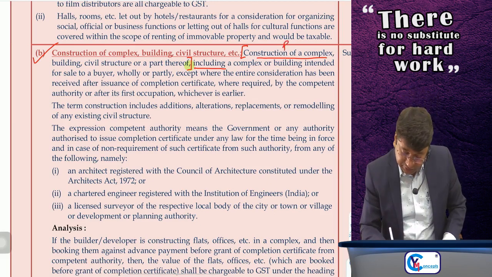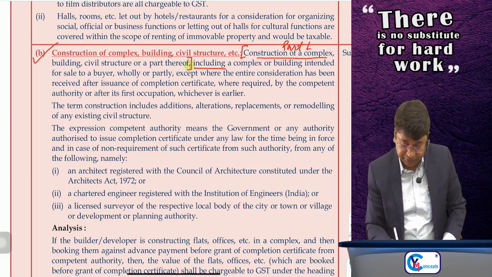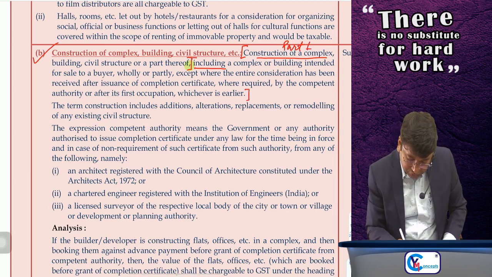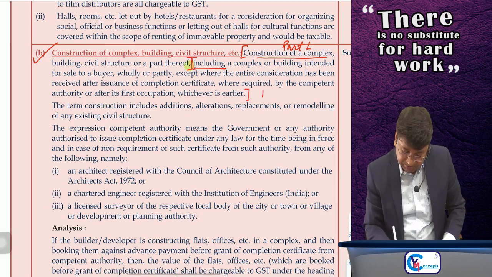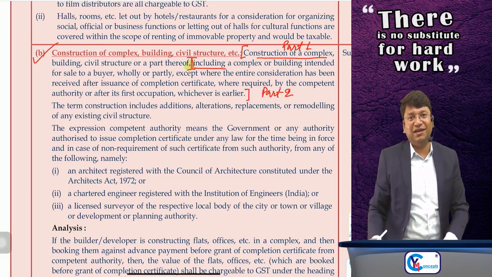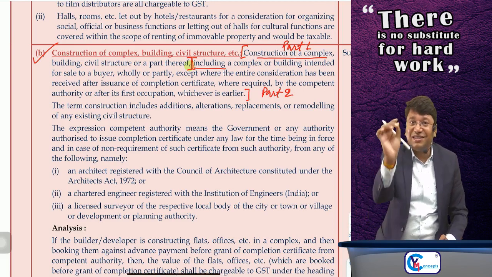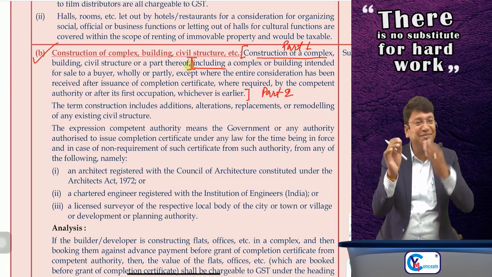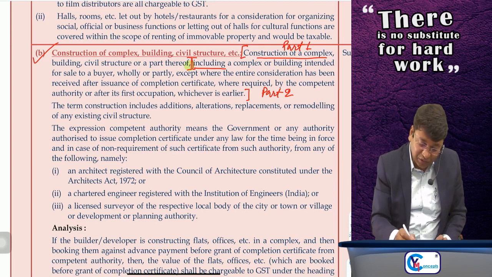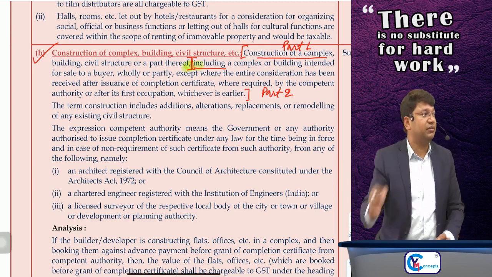Sir, it is part 1, and from including till the end it is part 2. Okay, it is part 2. Why in a single sentence have I mentioned that it is part 1, part 2? Just because of this comma which is there before the word including.